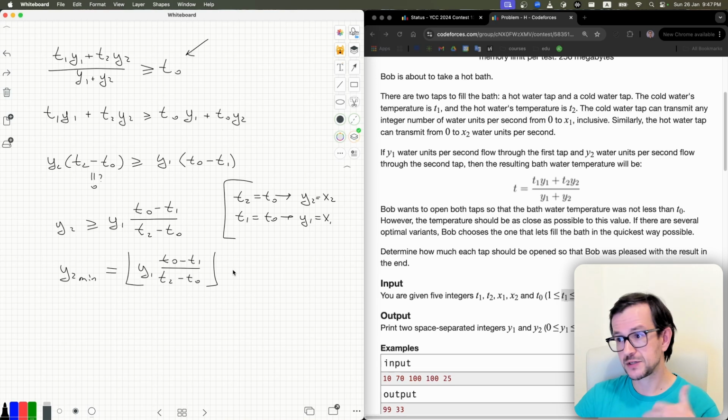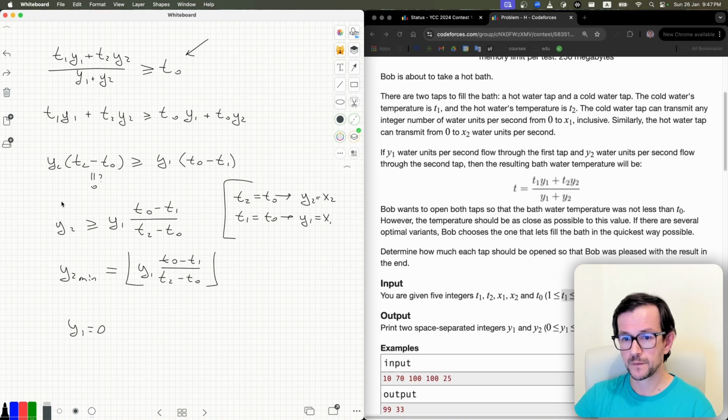Another special case, surprisingly for me, is when y1 equals 0. So if I don't put any cold water, what will happen? What's the difference?